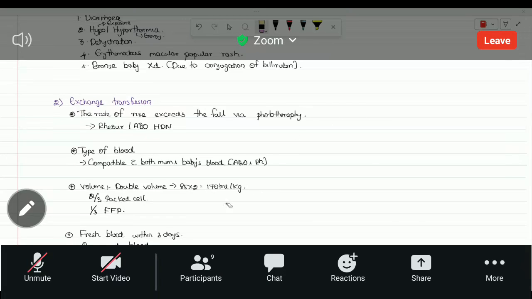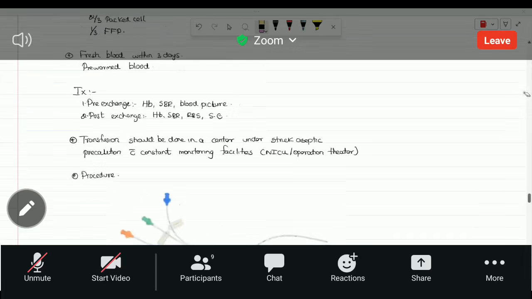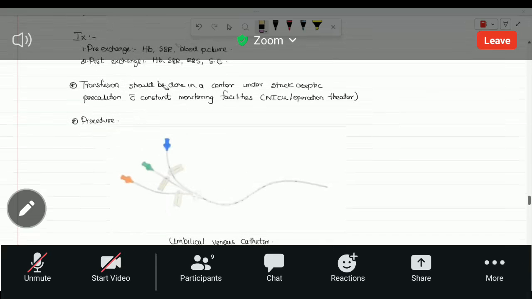The volume that we use for the blood transfusion is a double volume, that means 170 milliliter per kilogram. I think they won't ask you what the pre-exchange and post-exchange investigations are. If you want to know those, just go through the notes. I will anyway send them to someone. And whatever procedure we are doing, we have to keep the aseptic method. And we use the umbilical venous catheter.